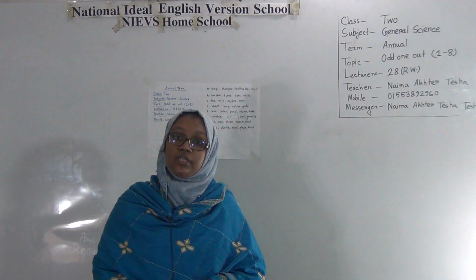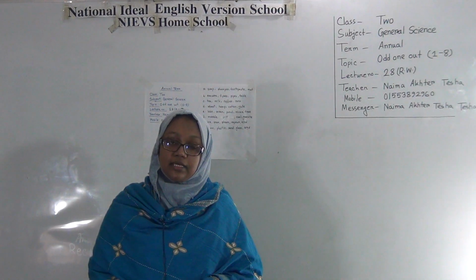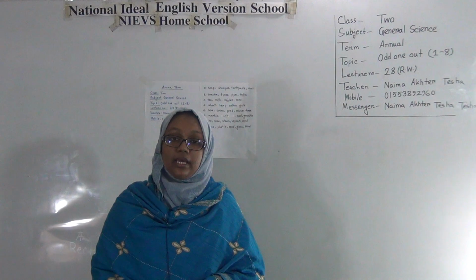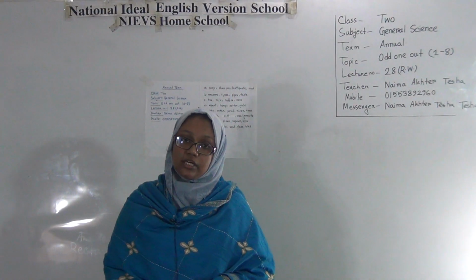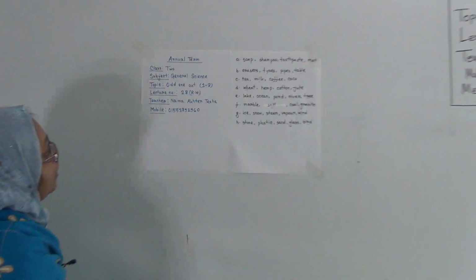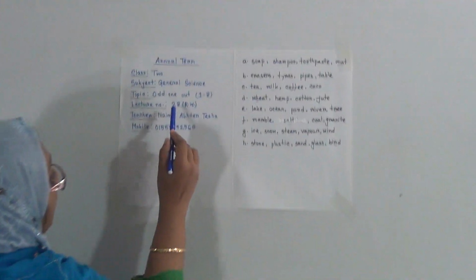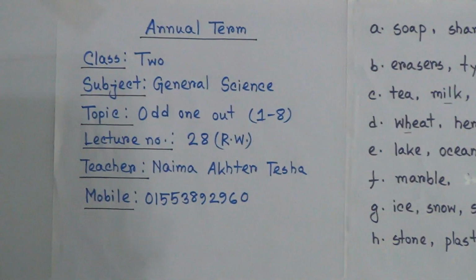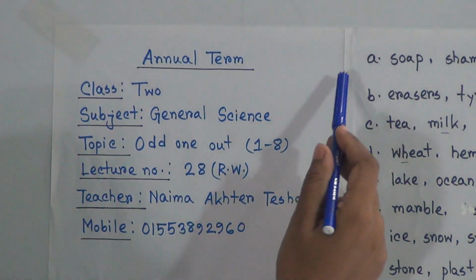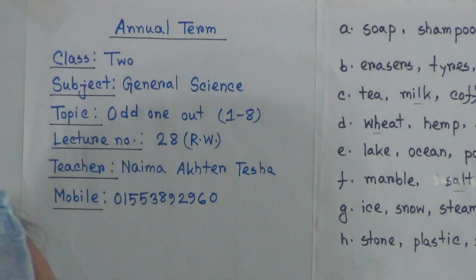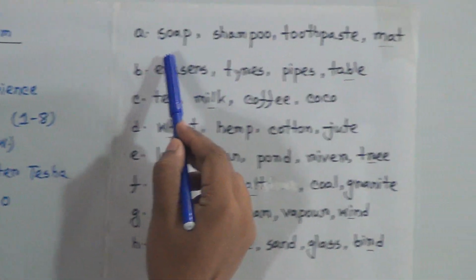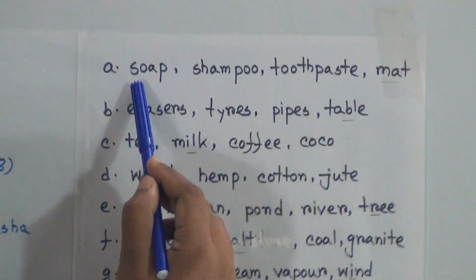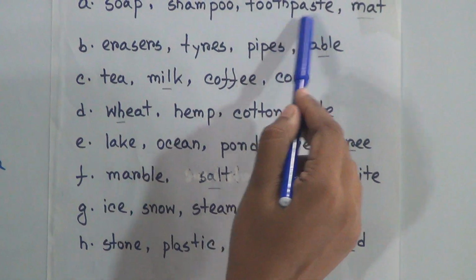Today I am going to take Class 2 General Science class based on odd one out, and it's a RW class. Let's start our class. Our lecture number 28, and it's a RW class, and here I have given 8 odd one out. Let's start. First one, soap, shampoo, toothpaste, mat.